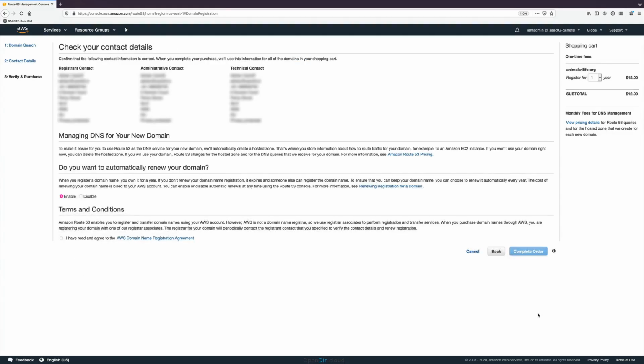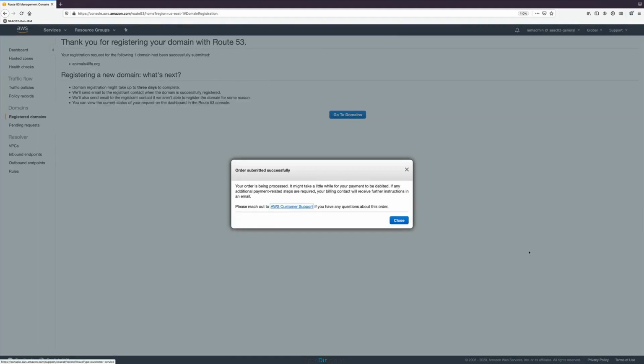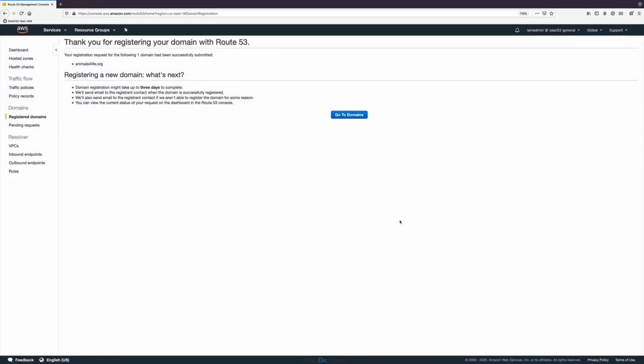Now at the top here it confirms the 3 domain contacts. There's an option for setting auto domain renewal, and that means that AWS automatically handle the renewal. Normally I do leave this on for production domains. And then at the bottom, terms and conditions of the domain registration that you need to accept. So I'll tick that and then click on Complete Order and click Close to remove the notification. Now at this point, AWS are communicating with the .org registry, and this is an organization known as PIR.